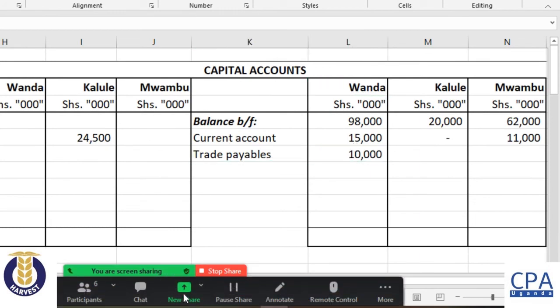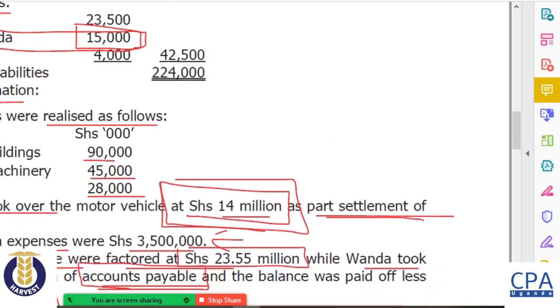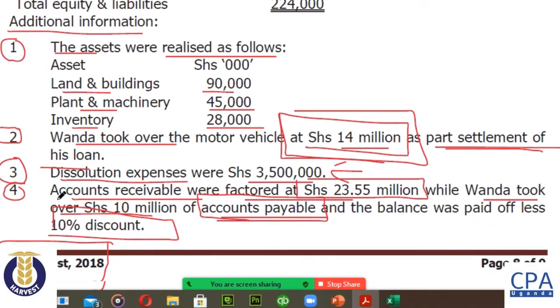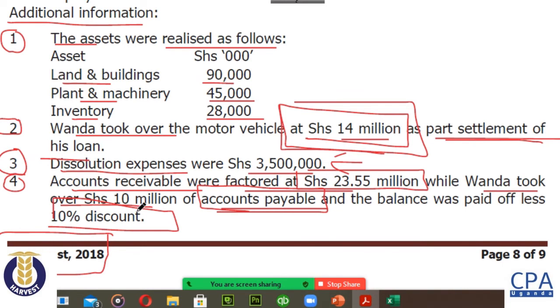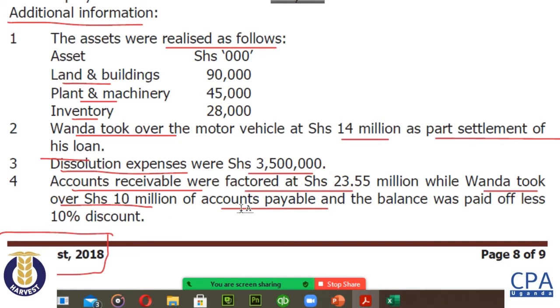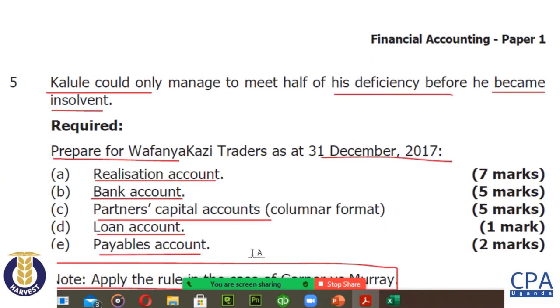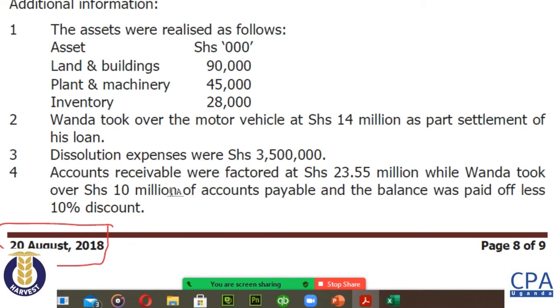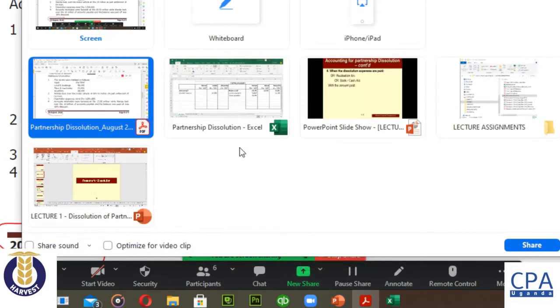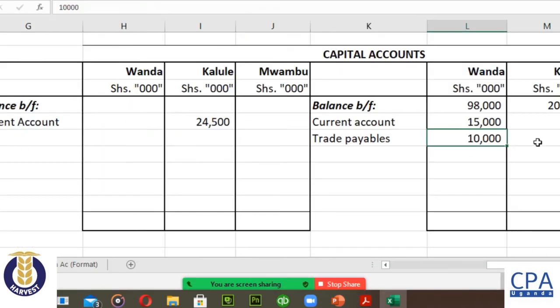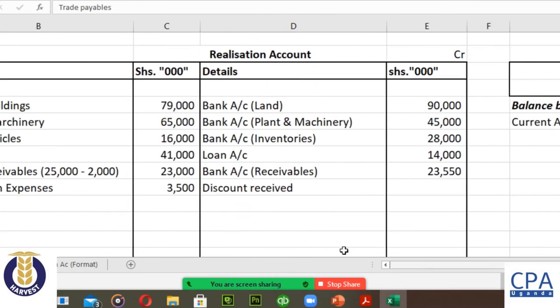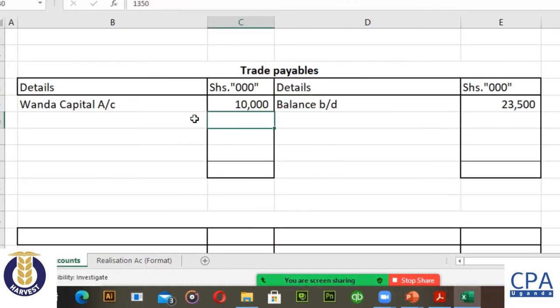If you have not seen that part, it is here in the question. It says that Wanda took over a motor vehicle as part of the settlement. Then here, Wanda took over 10 million of the accounts payables in note number 4. So ideally, the 10 million should appear in the trade payables account, as required in the question, because they wanted us to do the trade payables account, which we have done. The 10 million will appear there, and it will also appear in Wanda's capital account. So that's what I've done here. He has taken over, and indeed the trade payables reflect that fact.